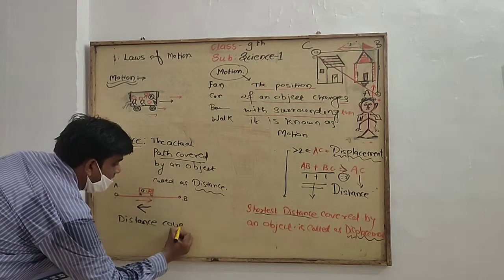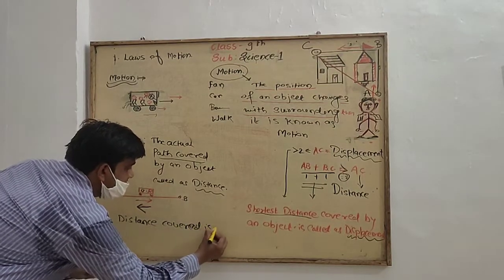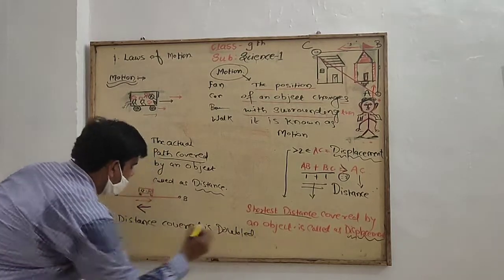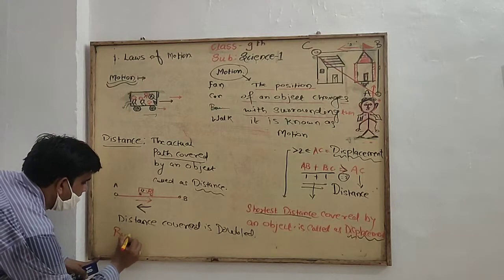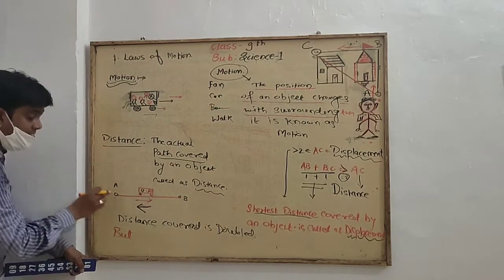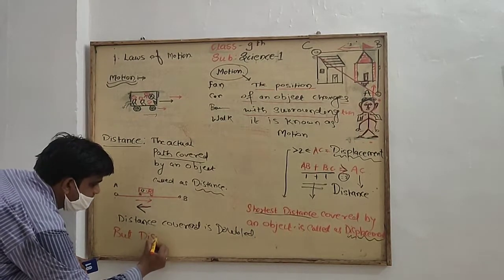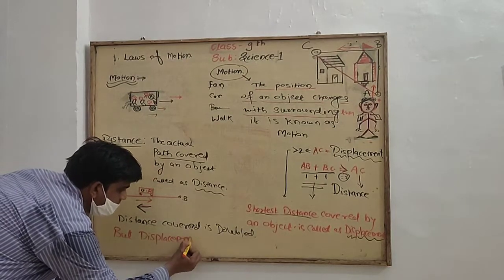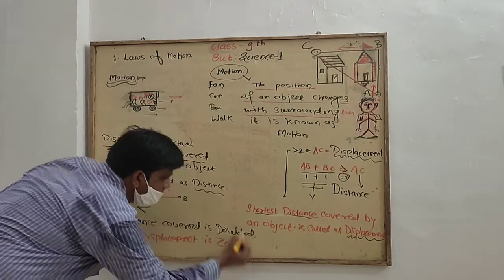The distance covered is doubled. But when it returned to the initial point, the displacement is 0.